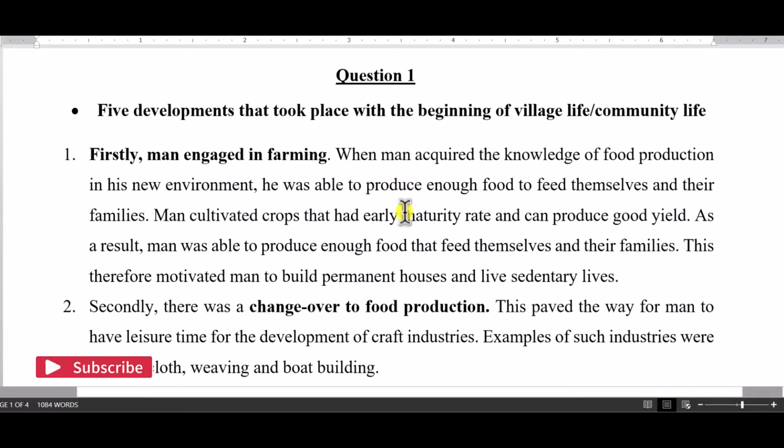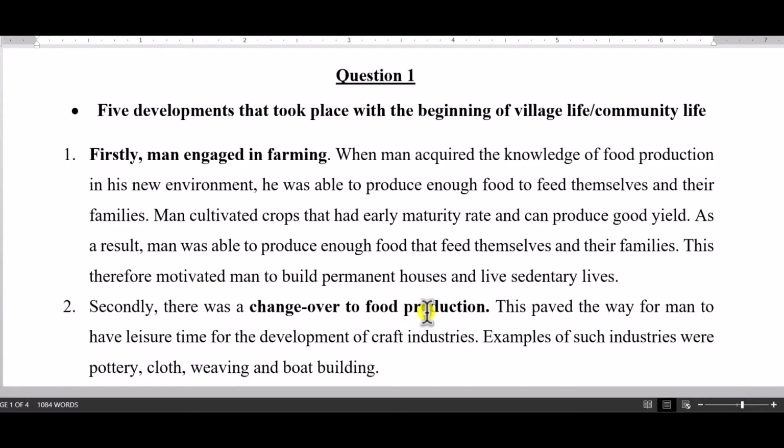Then you can read these for yourself, some explanations. Then also there was a changeover to food production. That one too was a factor because man was living a nomadic life, but after the beginning of village life, man settled and started to produce.